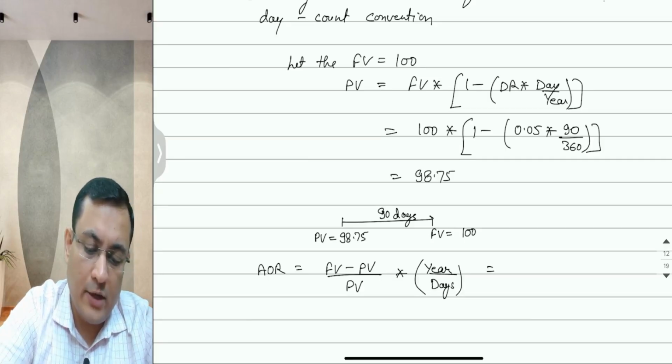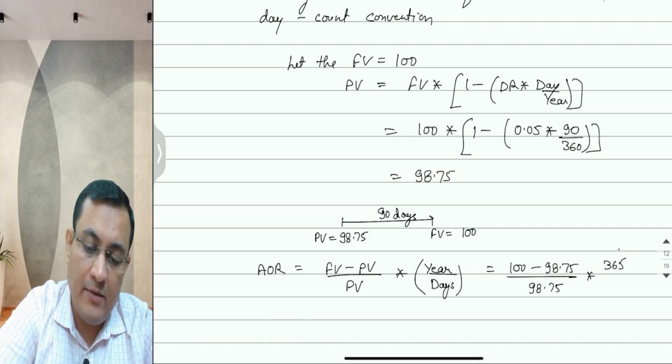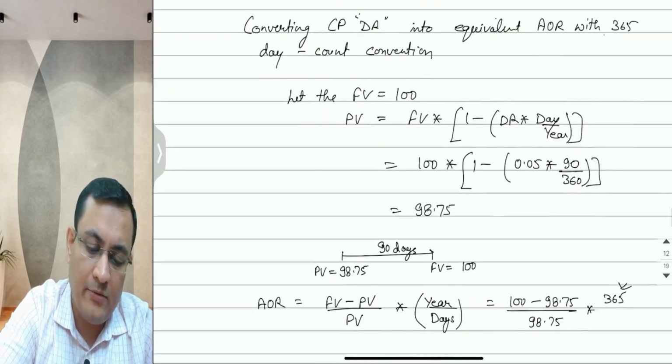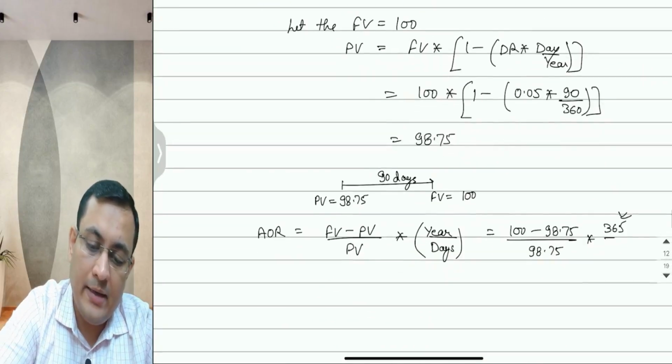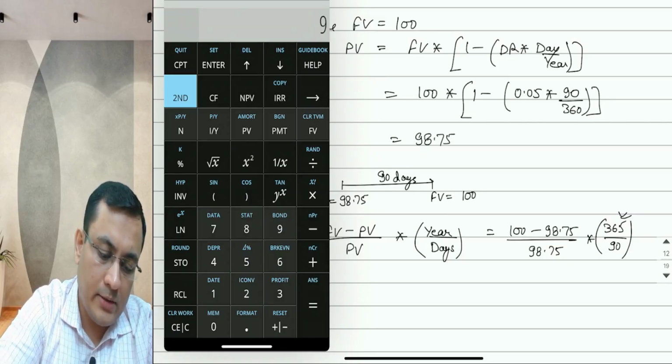So this is 100 minus 98.75 over 98.75, multiplied by 365 over 90, because for comparison we need the 365 day count convention.